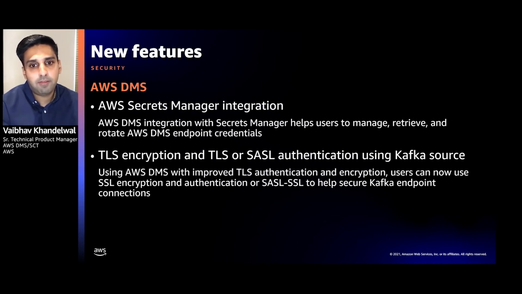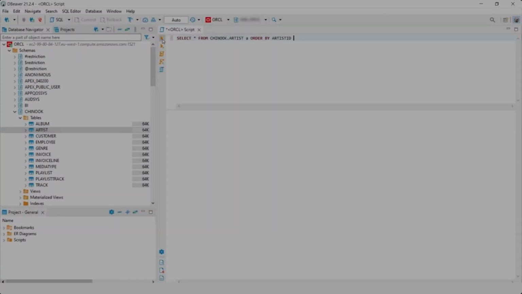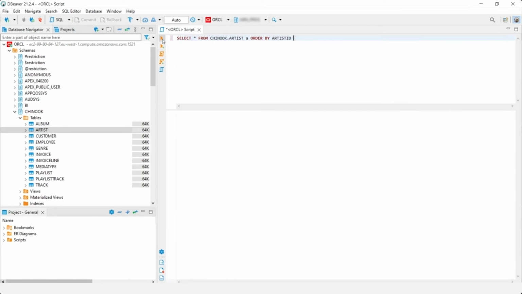We also made several security related improvements in DMS that make your migration to AWS more secure through TLS and SSL encryption. With that, I'll show you the demo on how DMS and SCT both can be used to migrate your databases over to AWS. Okay, let's look into the demo.